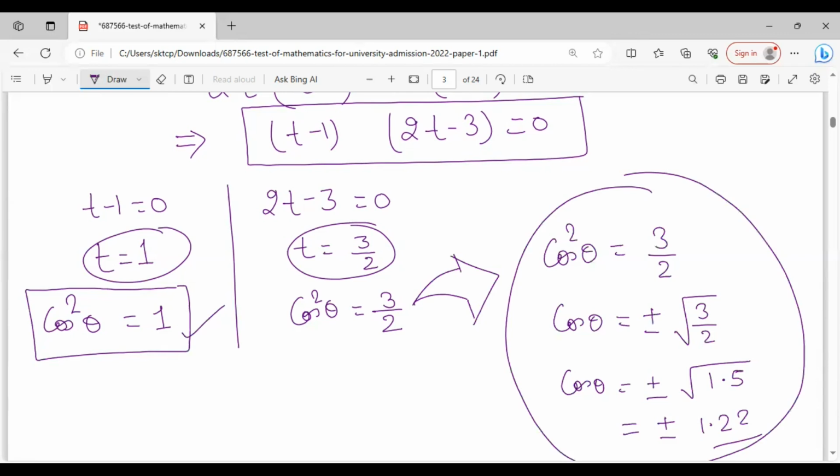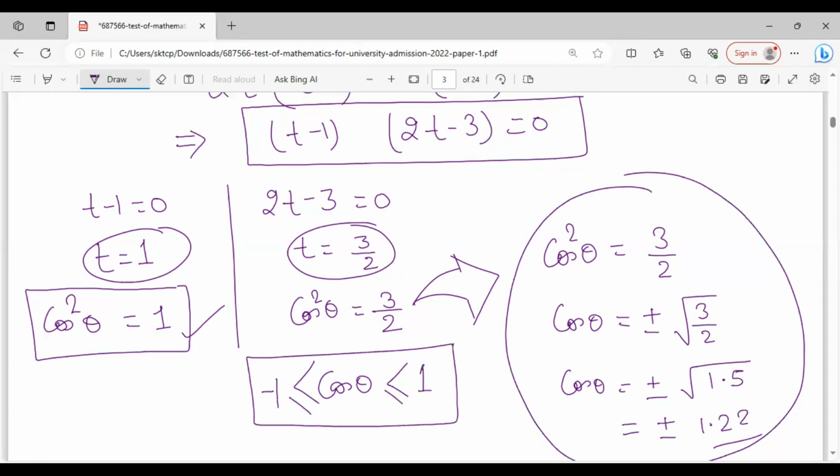This is not possible. Why? Because we know cos theta always lies between minus 1 and 1. It cannot be greater than 1. It cannot be less than minus 1. But as you can see here, from this step, you get the idea that plus minus root under 3 by 2 is not possible for sure, right?